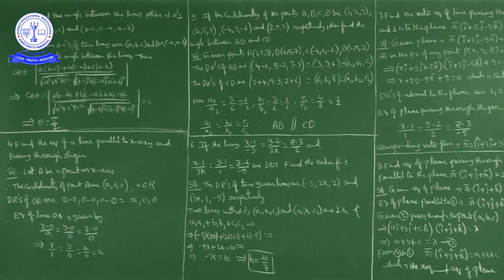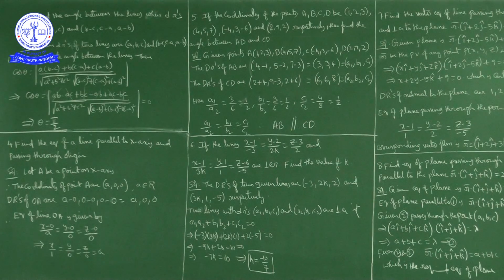Now if you observe here, a1, b1, c1 are 3, 3, 4, and a2, b2, c2 are 6, 6, 8. If you take the ratios, a1 by a2 is 3 by 6, nothing but 1 by 2. b1 by b2 is 3 by 6, nothing but 1 by 2. c1 by c2 is 4 by 8, nothing but 1 by 2.